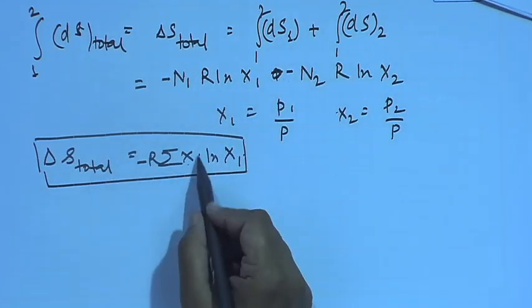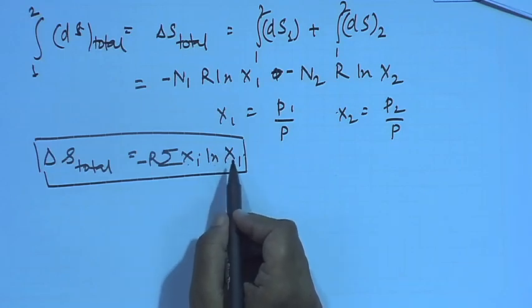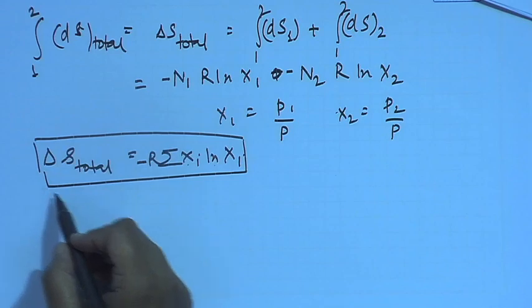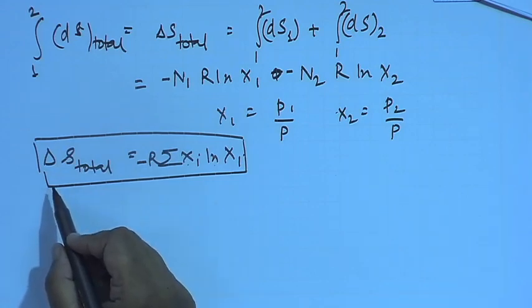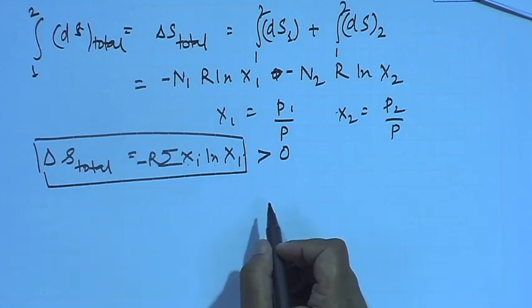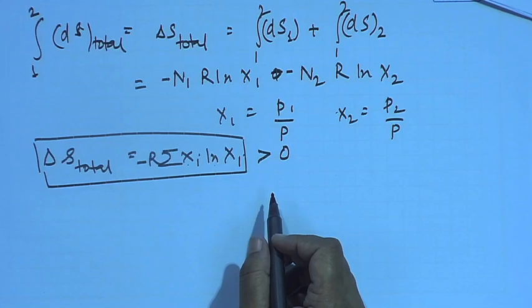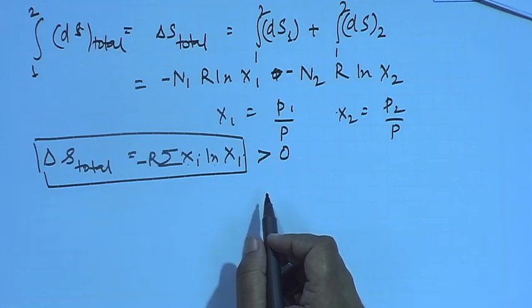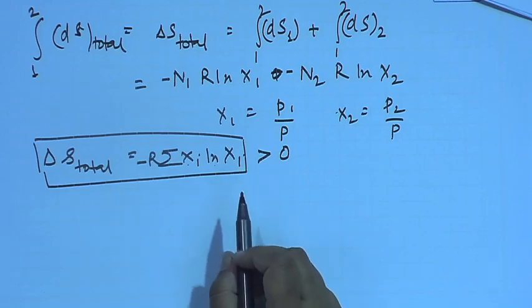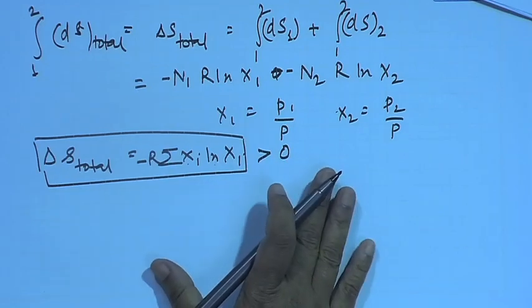So, we find that since ln xi is less than 1, this particular term for mixing of several non-identical gases is greater than 0, and that is why mixing of gases is a spontaneous process, unlike the unmixing of gases, which is not a spontaneous process. So, with this, I think I have completed my discussions on entropy.